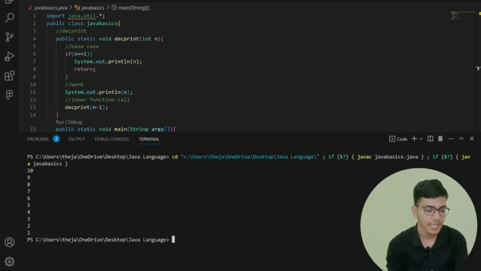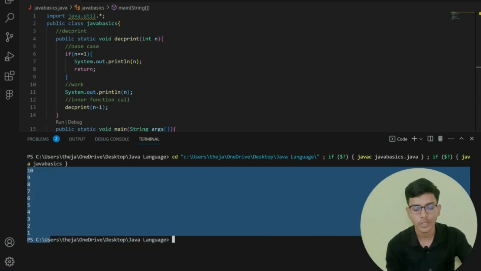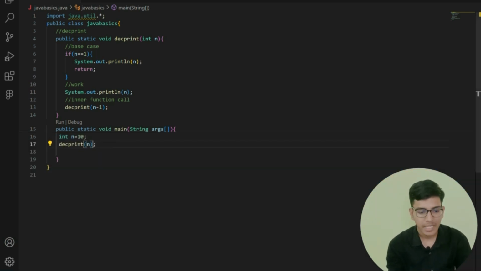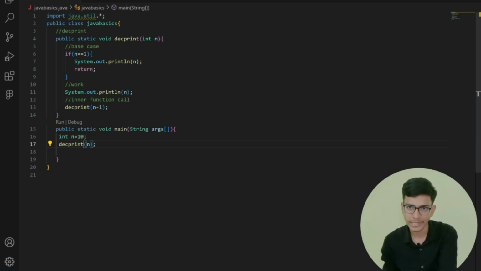You can see that I have printed 10, 9, 8, 7, 6, 5, 4, down to 1. So this is how it works: the base case, if n is equal to 1, then print the value of n and return. Otherwise, if the n value is not equal to 1, it will skip the if block. After that, it will print the value of n, and then I will call my inner function for n minus 1.